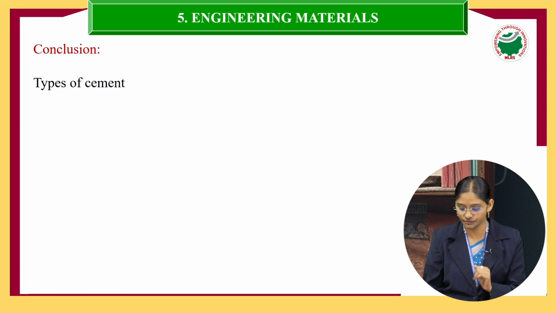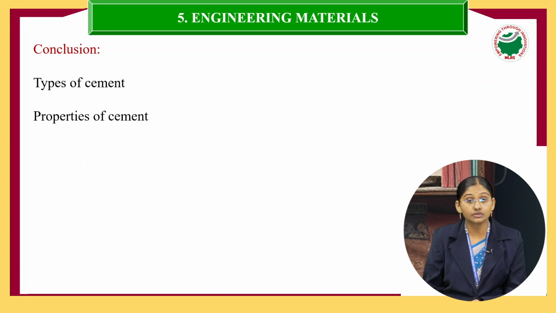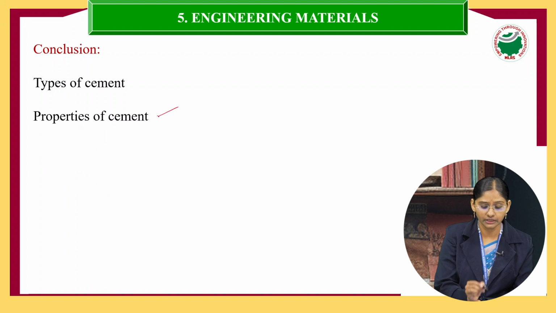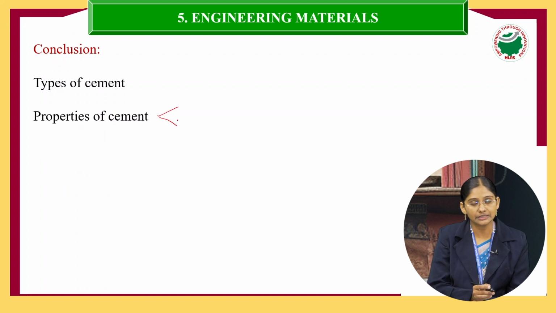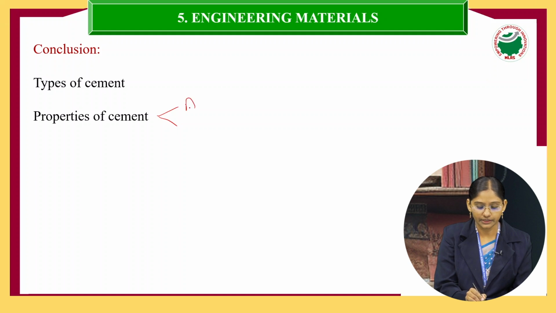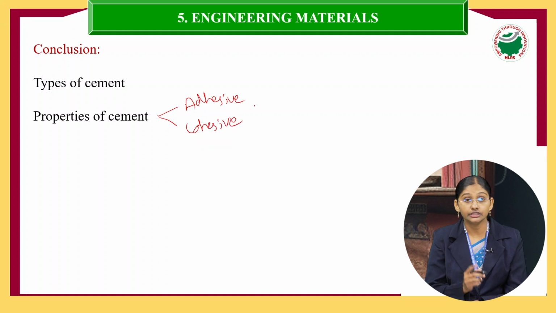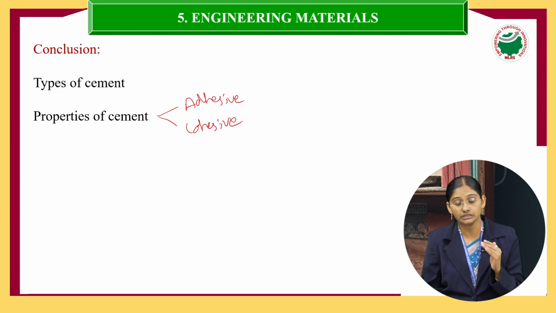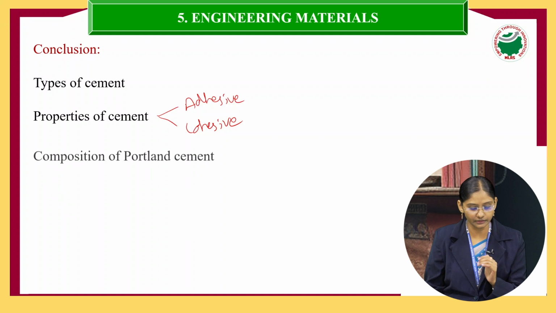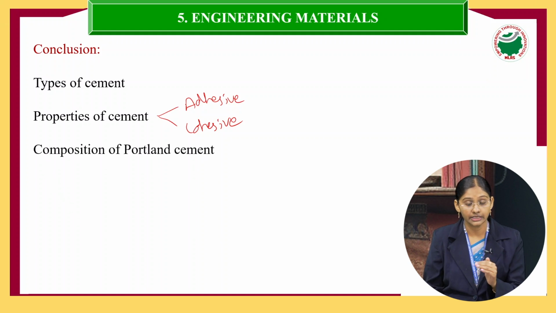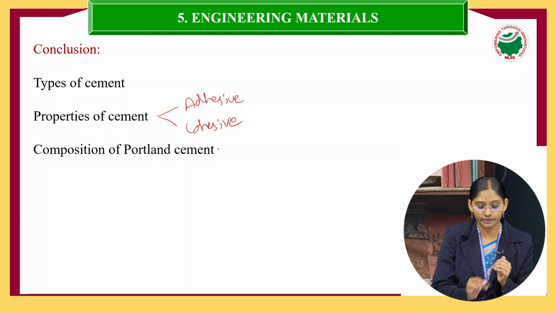Next, we discussed the properties of cement, that is the adhesive and cohesive property. These two are the main properties a cement should have. And then the composition of Portland cement.